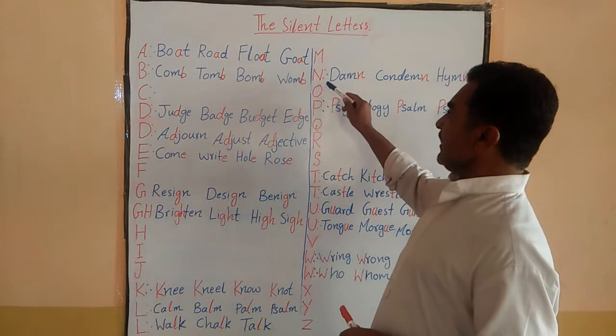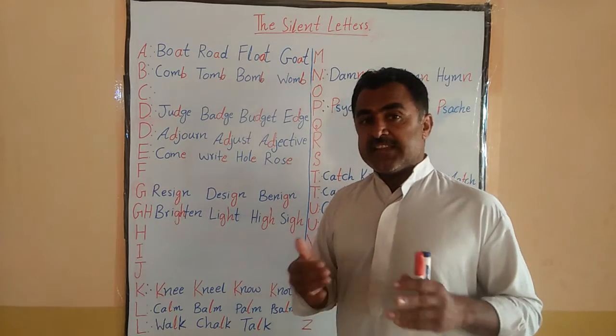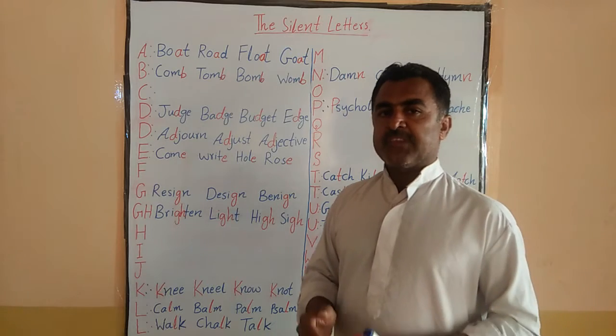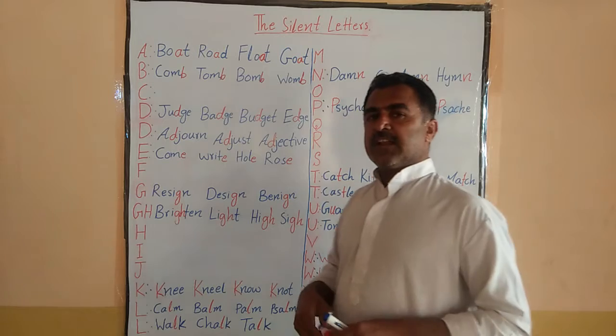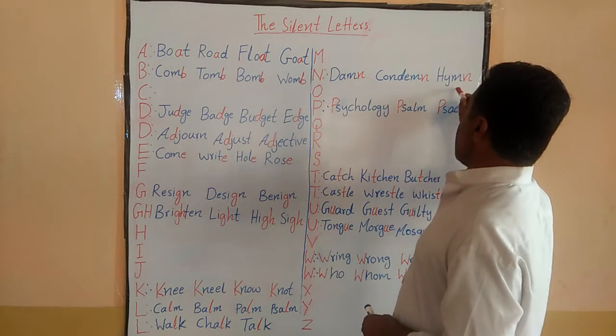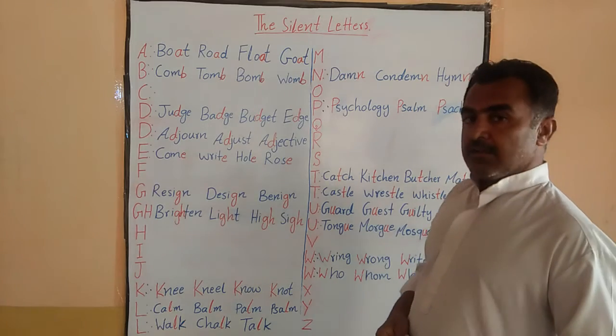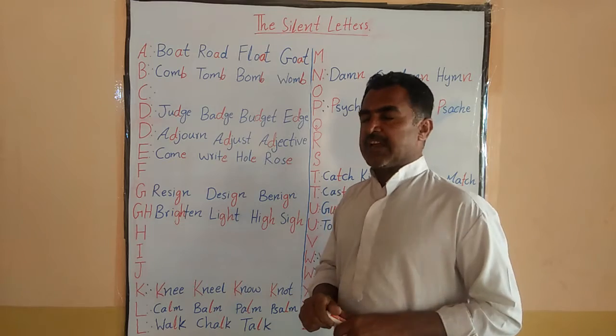Okay. If we talk about N, so N is silent at the end of the word after M. At the end of the word after M, N is silent. Like dame, condemn, him. Okay. So if we talk about O, O has no specific silence.